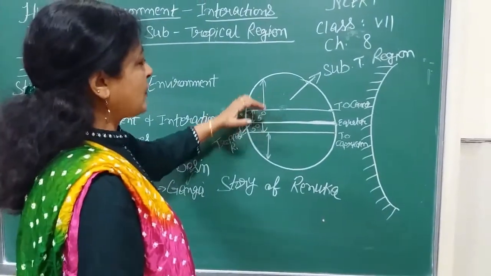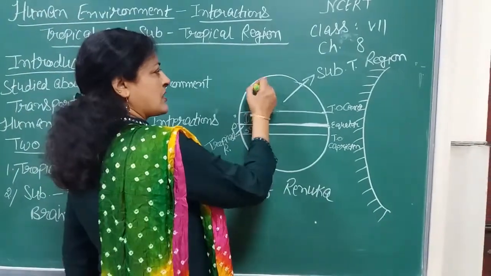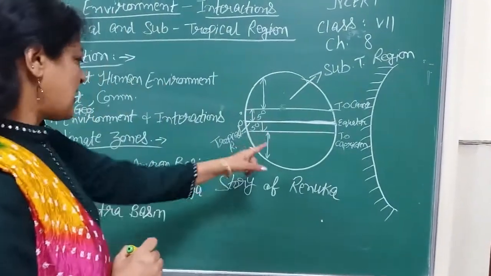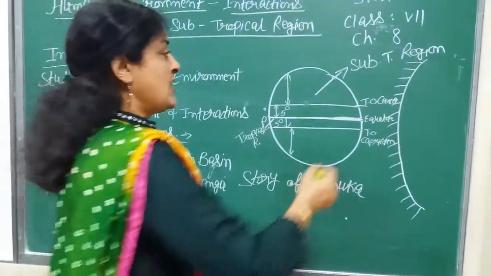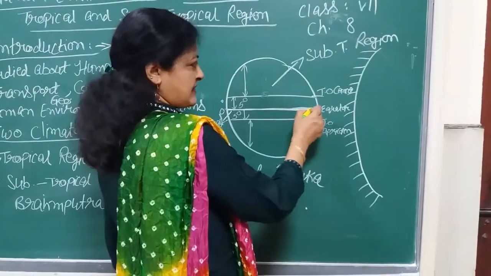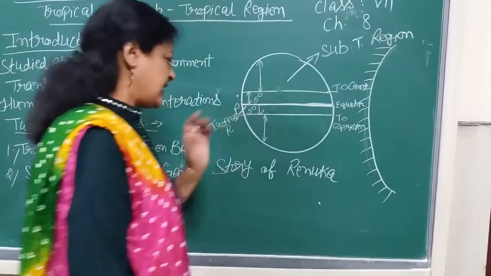Then the area above the Tropic of Cancer and below the Tropic of Capricorn is called the subtropical region. In the subtropical region we will be studying about the Ganga Brahmaputra basin. And the sun rays are direct near the equator. That's why the heat is too much in this area.